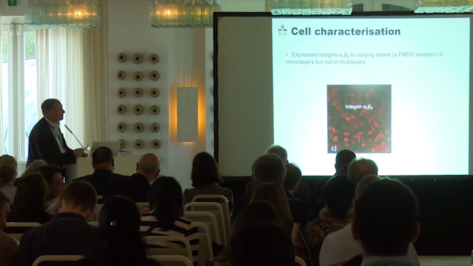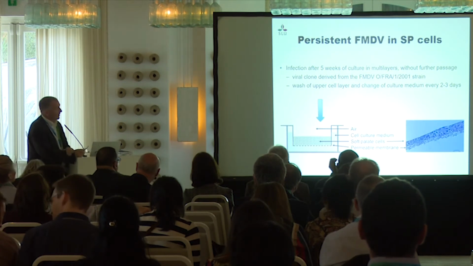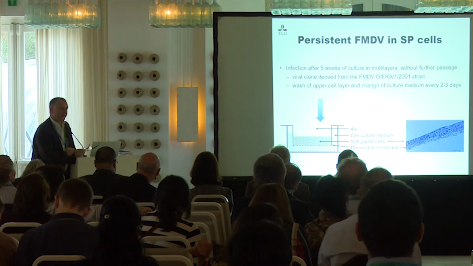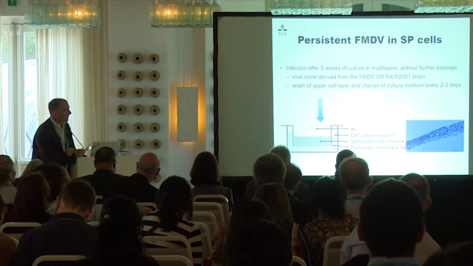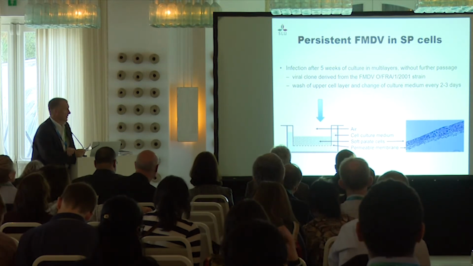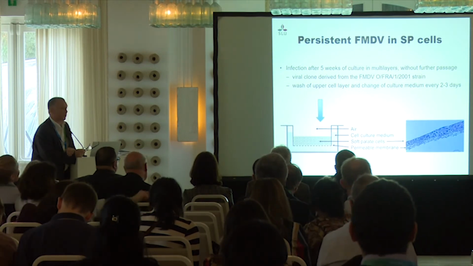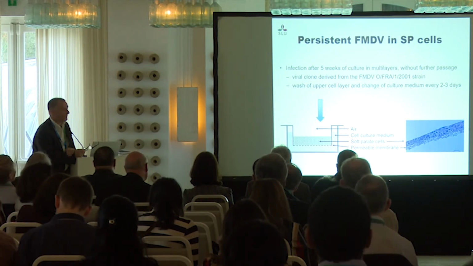So I come back to the multi-layer. Now we were in a position to start the infection. We decided to fix the growth of the multi-layer at 5 weeks. To infect, we used the Panasia strain that was isolated in France during the UK outbreak in 2001.